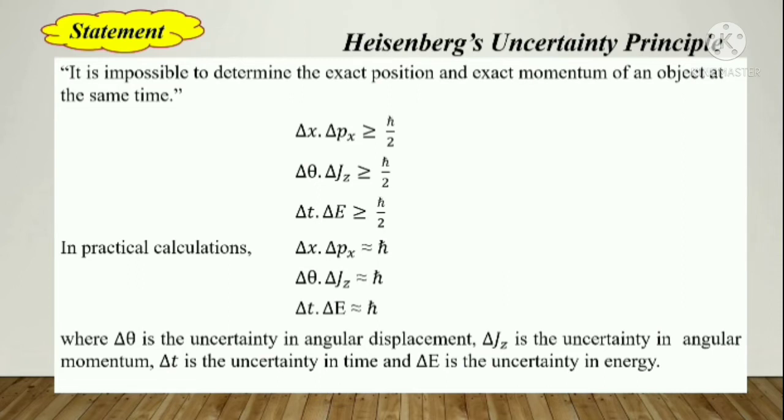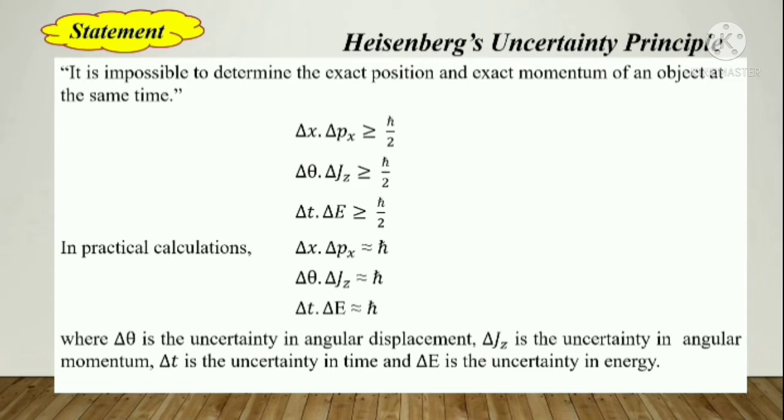Now, in practical calculations we can say that Δx dot Δpx is approximately equal to ħ. Here we have approximated the factor 0.5 or 1/2. And also Δθ dot ΔJz is approximately equal to ħ, and Δt dot ΔE is approximately equal to ħ. That is, these three equations are related to practical calculation.